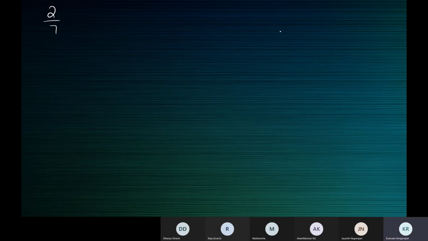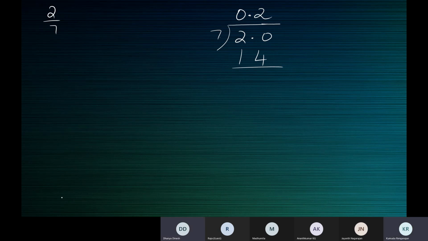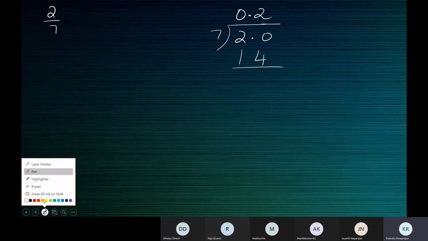Okay, so we're going to start. It's going to be lengthy. So 2 by 7. It's not sufficient, so you need to place a decimal point and add a 0. That is the preparation. Now we are ready to start. 7, how many times 20? 2 times 14, ma'am. Very good. What's the remainder? 6, ma'am.